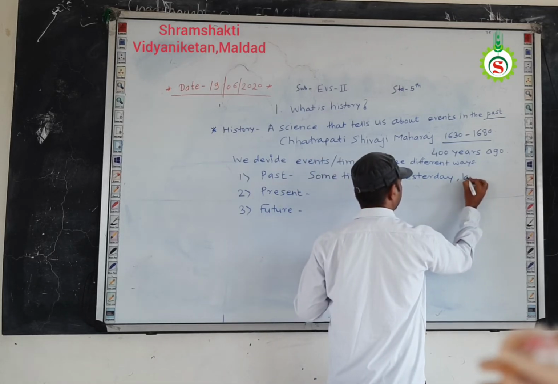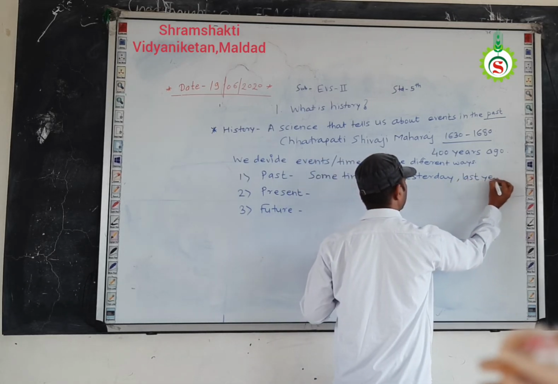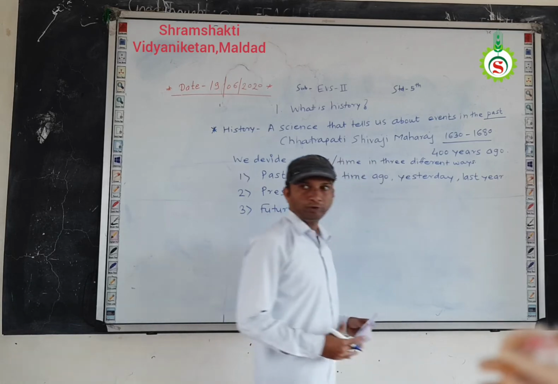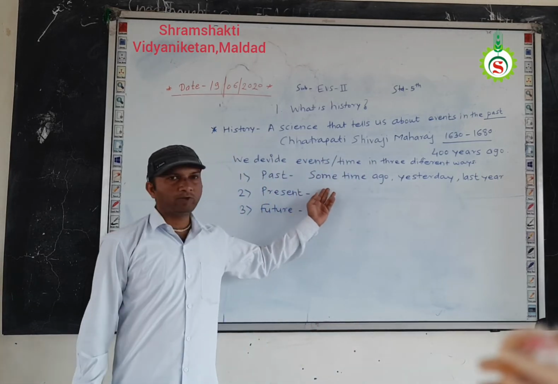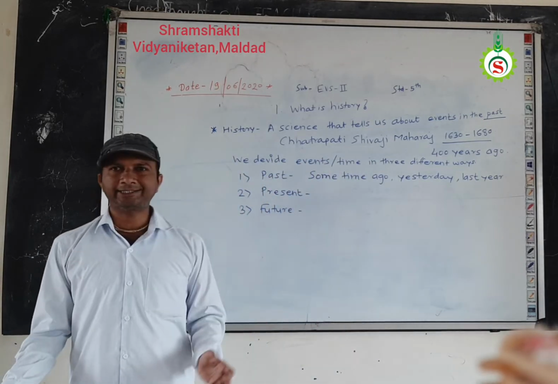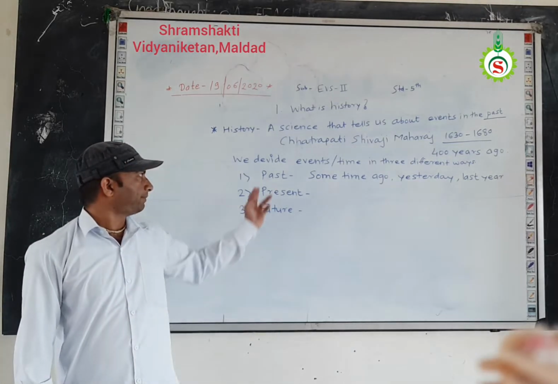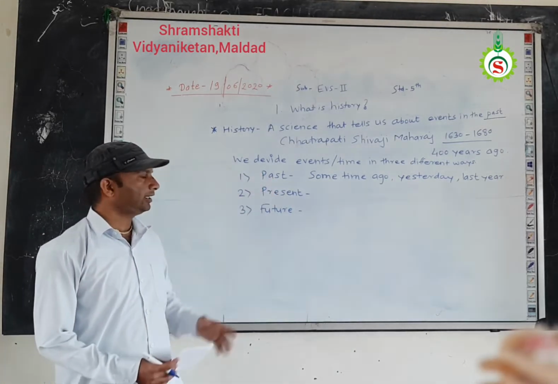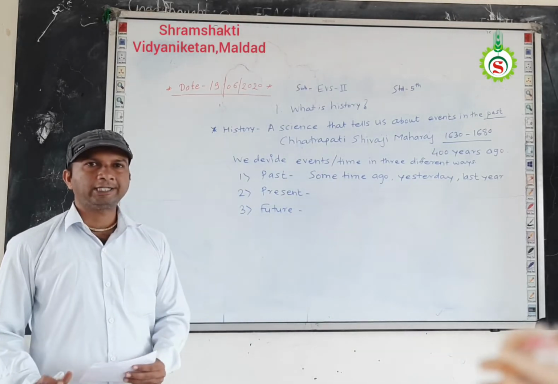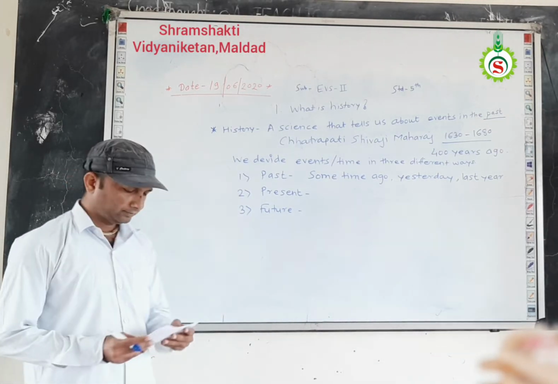Then last year. Okay, we use such different words. Sometime ago, yesterday, last year. It is used for discussing the past events.